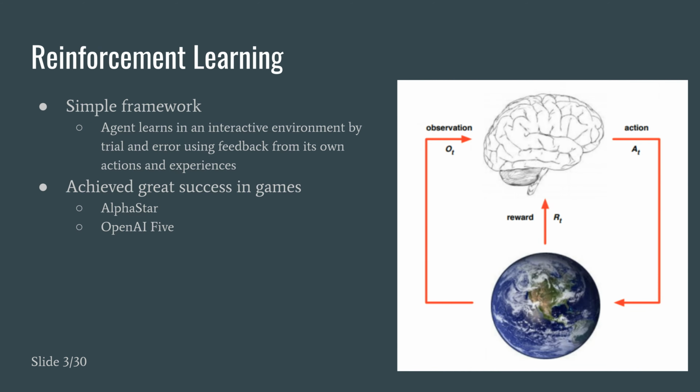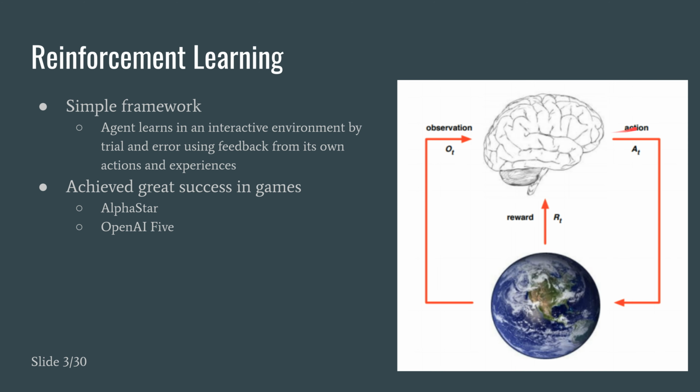The approach that we're using to tackle the challenges in RTS games is reinforcement learning. It is a simple framework where an agent learns in an interactive environment by trial and error, using feedback from its own actions and experiences. To see a demo, refer to the figure on the right. Here, we have the agent symbolized by a brain.